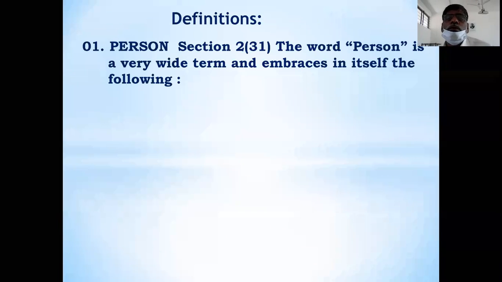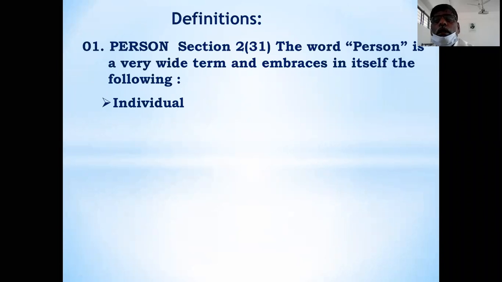According to section 2 subsection 31 of the Income Tax Act 1961, the word person is a very wide term and embraces in itself the following. Yesterday I told regarding the person, there are 8. So the following are the heads included in the word person. Who is a person? Person is an individual. Individual is a person as per Income Tax Act.